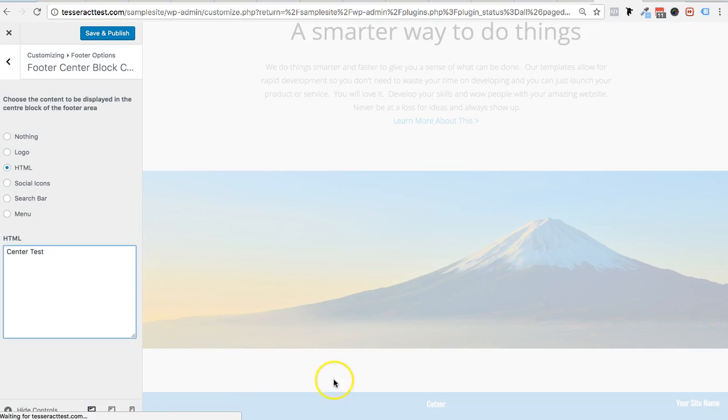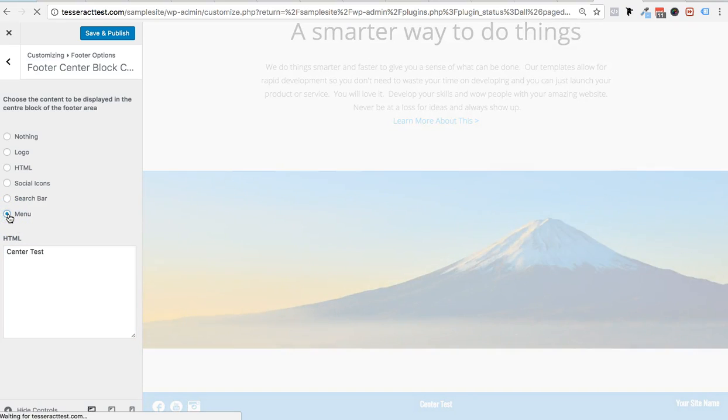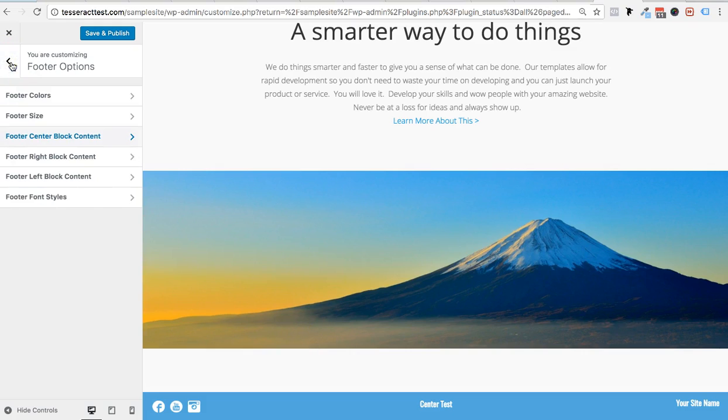So you could put any text, your phone number, call to action there, or you could put a menu. Again, you could choose and you could get a menu. You have to create that menu from the menus area, but it gives you a lot of options to play with. You could also change, now that you pretty much understand the left, the center, and the right, and how you could change all that content.